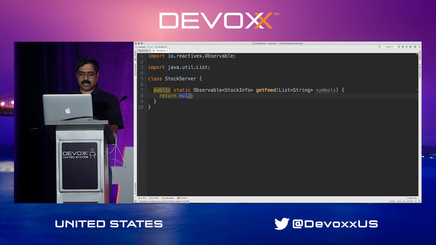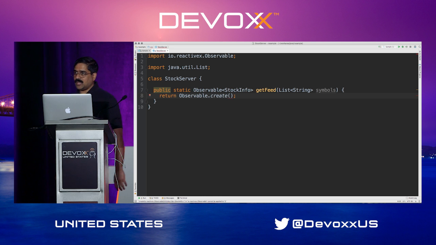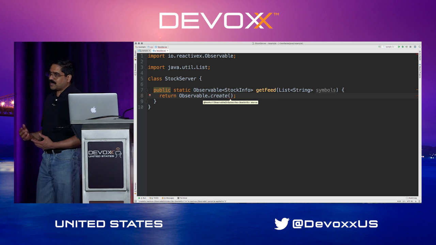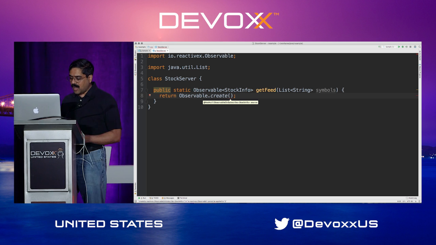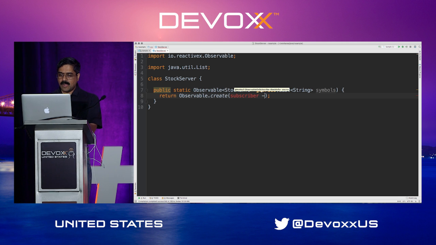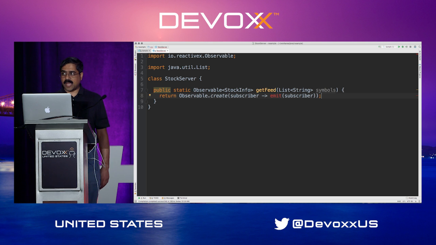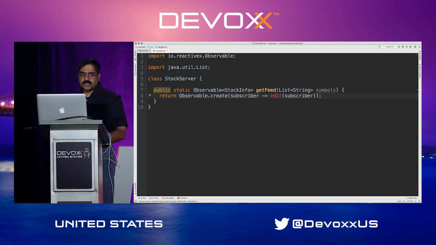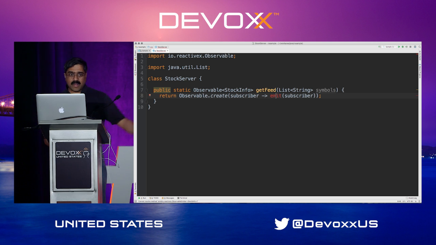Going back over here, I'm going to say observable.create. And this uses the idea that we don't want to use a constructor, but we will use a factory method to create an object. So we are saying observable.create to create the object. So in this case, I'm going to get a subscriber to be given to me. And I'm going to go ahead and emit into this subscriber some data as it so happens. So we need an emit method for us to be able to use this now. So the observable is created. The observable gives you a reference, and observable is nothing but a data stream.